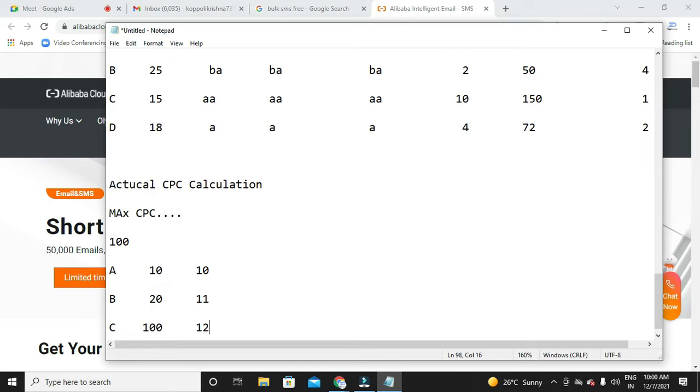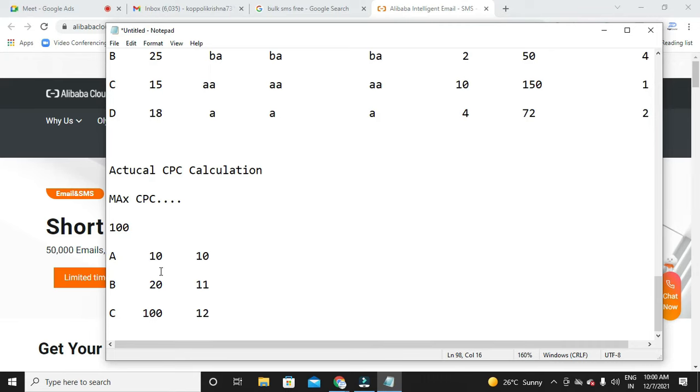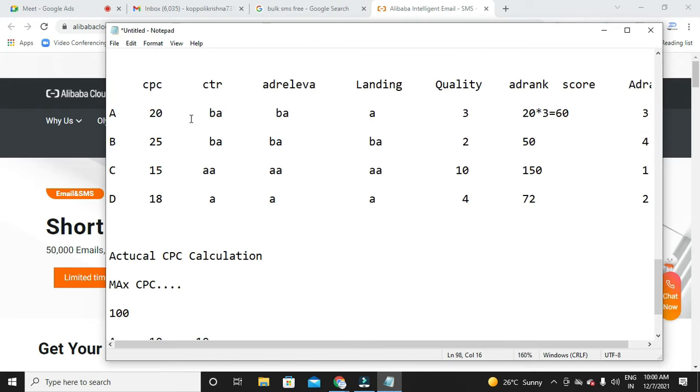That is, it will take an extra 1 rupee from the advertiser compared to the next lowest competitor. This was the basic concept, but it applies when Google considers only bidding. Then Google can take an extra 1 rupee from us and place our ad wherever it is possible. But now Google is not only considering bidding.